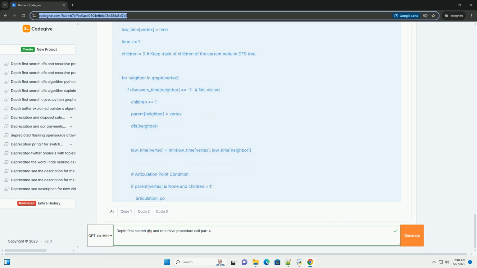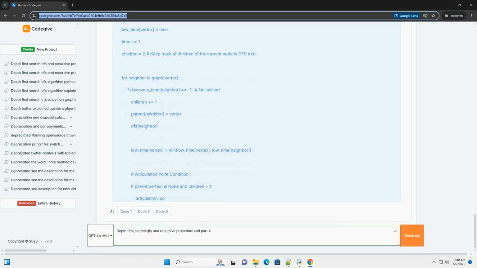Code example, Python. Explanation. The code is very similar to the articulation point finding code. The crucial difference is the bridge condition, low_time[neighbor] > discovery_time[vertex].